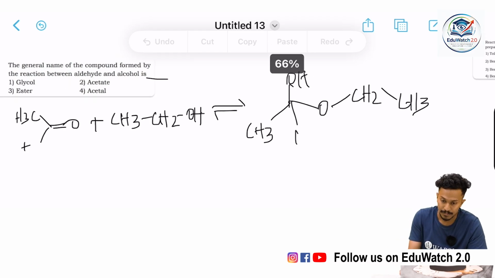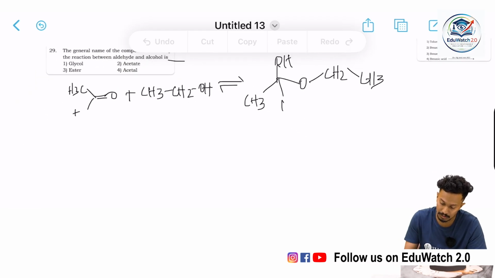Further addition of an alcohol to this molecule gives a complete acetal.